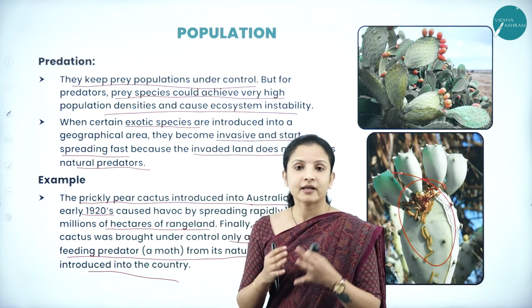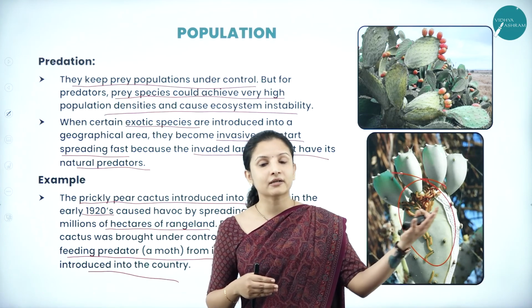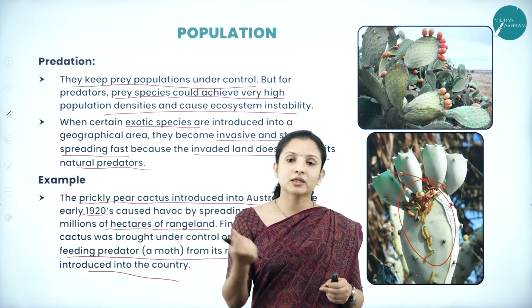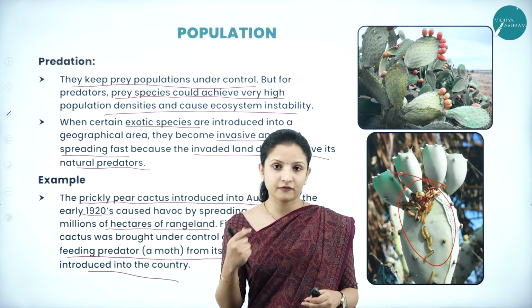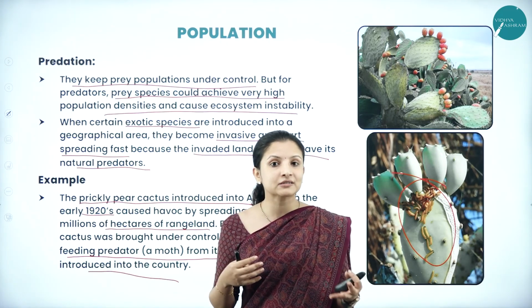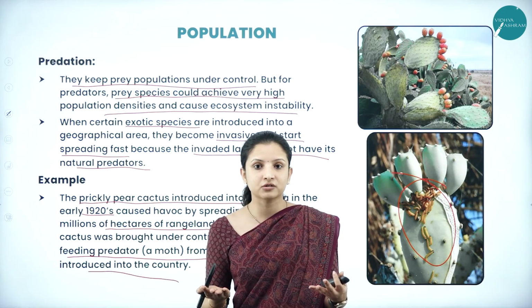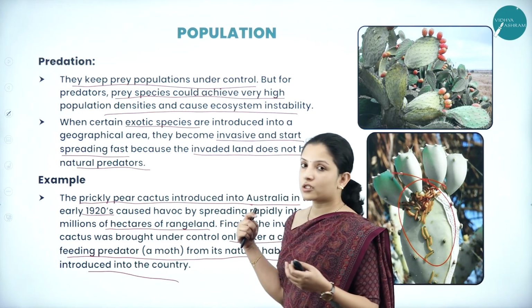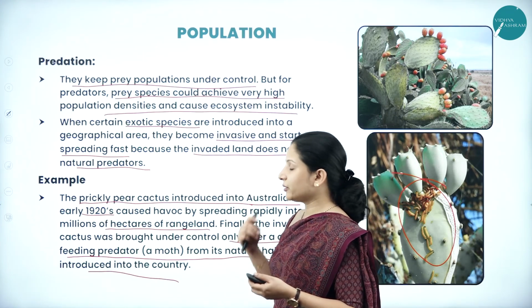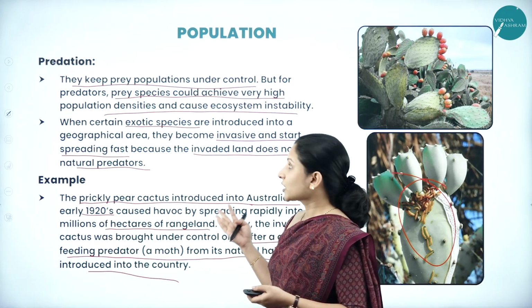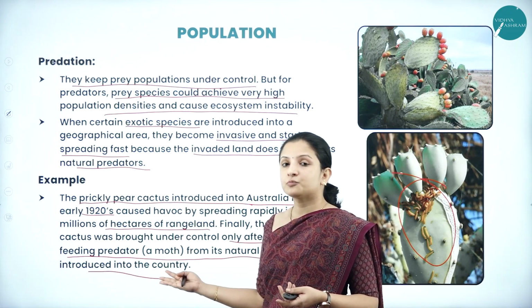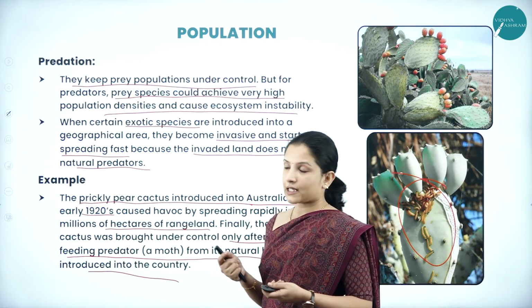And still today there has not been any organism that can feed on Lantana camara. So what people do, every now and then, is try to cut the plant from the forest and burn it down. But to what extent can they do that? It is not a permanent solution, right? But they found a permanent solution in the case of Australia's prickly pear cactus. So this is how predation can be done. Here, the moth is predating on the prickly pear cactus.